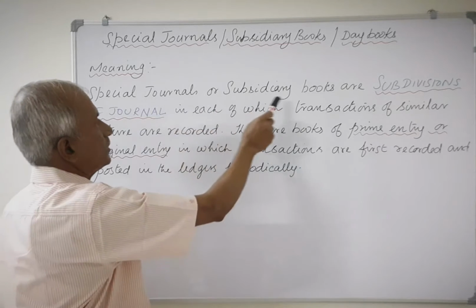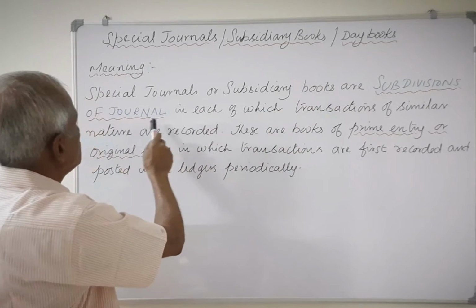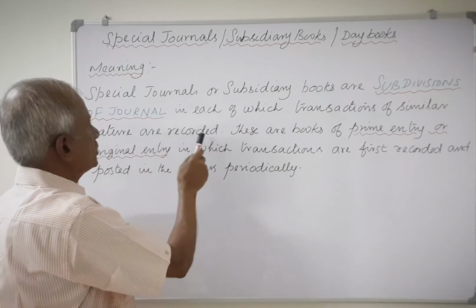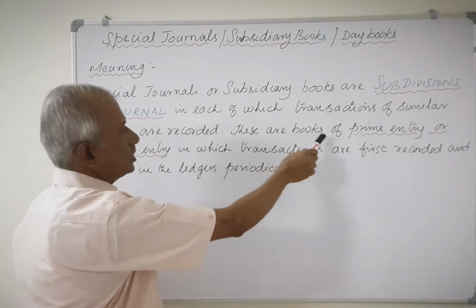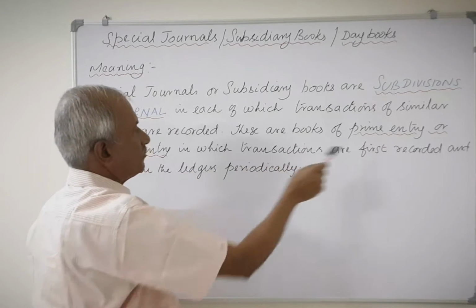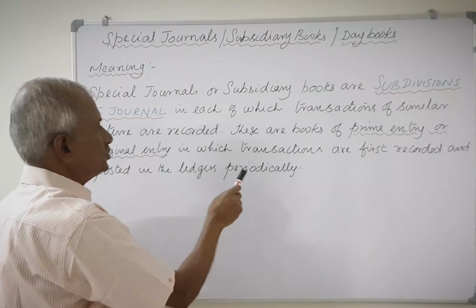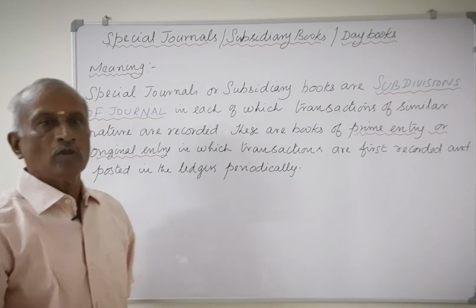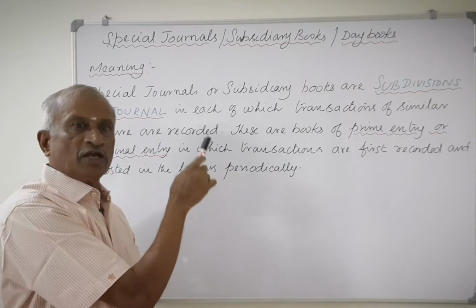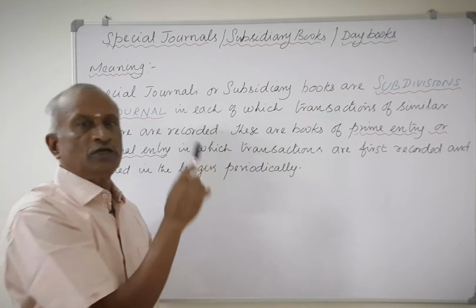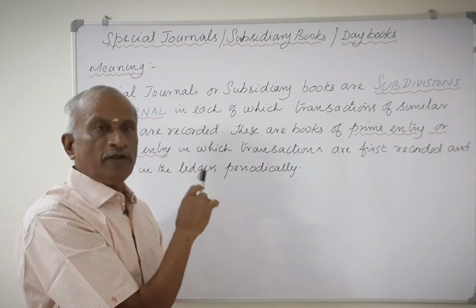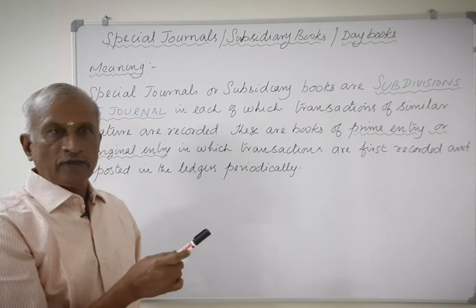Special journals or subsidiary books are subdivisions of journal in each of which transactions of similar nature are recorded. These are books of prime entry or original entry in which transactions are first recorded and posted in the ledgers periodically. The business transactions are first recorded in the special journals and periodically they are posted into the ledgers.